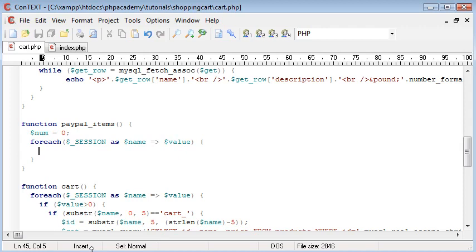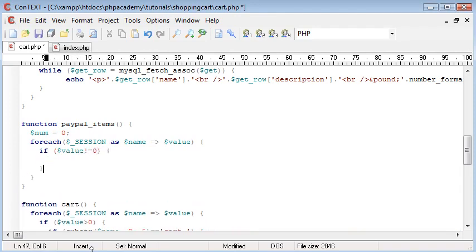So for each, what we're going to say now is if value doesn't equal 0, we're going to do something here. And again we're going to say if substring of name, which is this here, remember the name, which is something like cart_1 or cart_2, so the number is x.